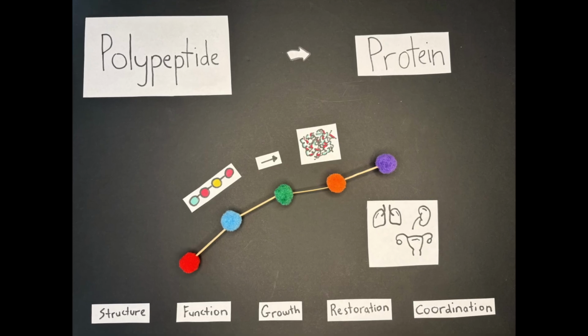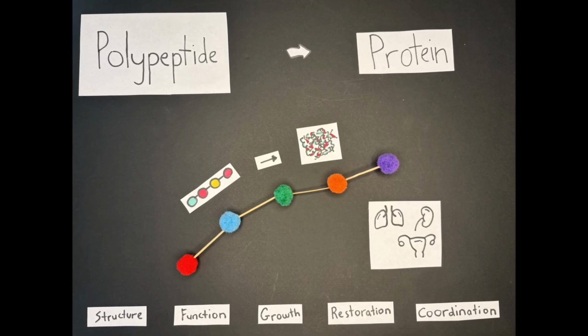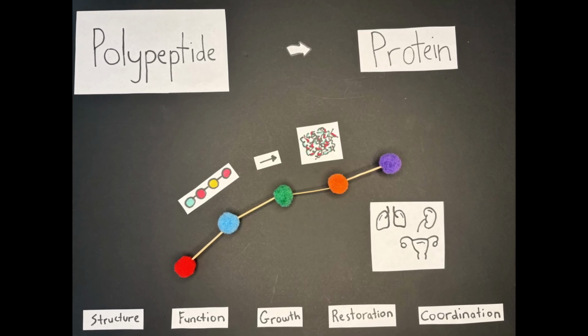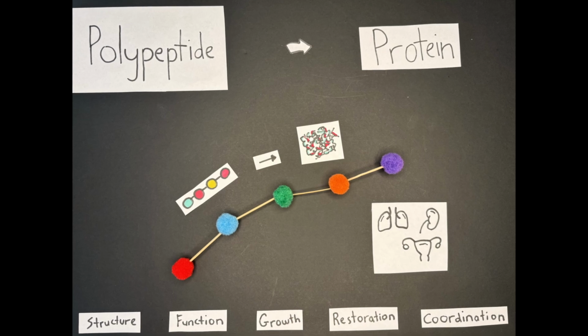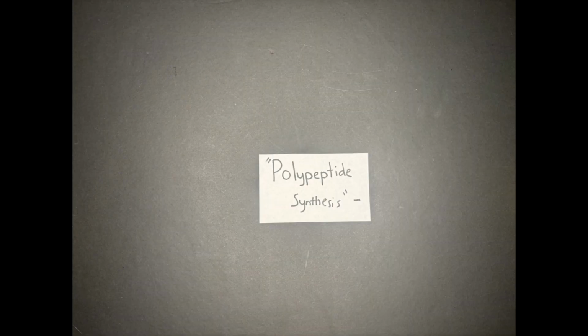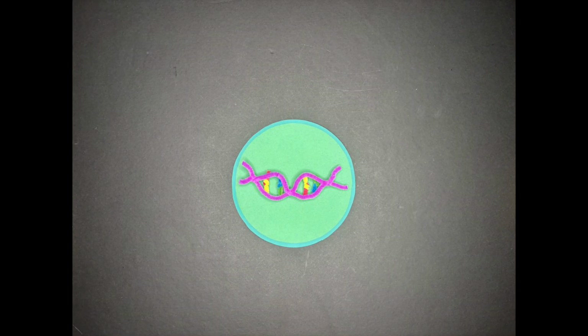Thus, the process of polypeptide synthesis is essential, involving the formation of polypeptides. This process occurs in 3 stages: transcription, translation, and protein synthesis. Polypeptide synthesis begins within the nucleus of the cell, in which DNA is contained.